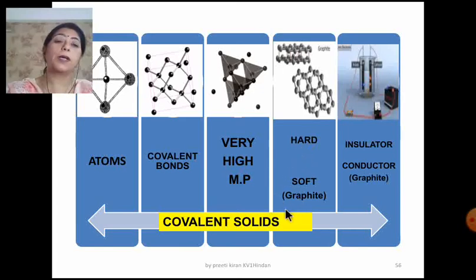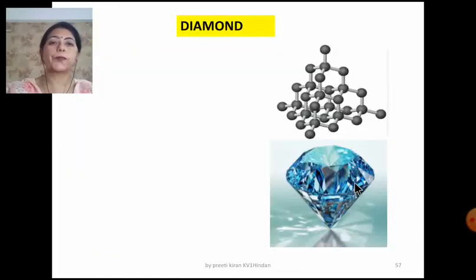But there is an exception to this: graphite. Graphite is soft. Why is graphite soft? I'll take it up in the next slide. And they are all insulators except graphite. Graphite is a good conductor of electricity. So these two questions are very important. Now I am taking up these two.